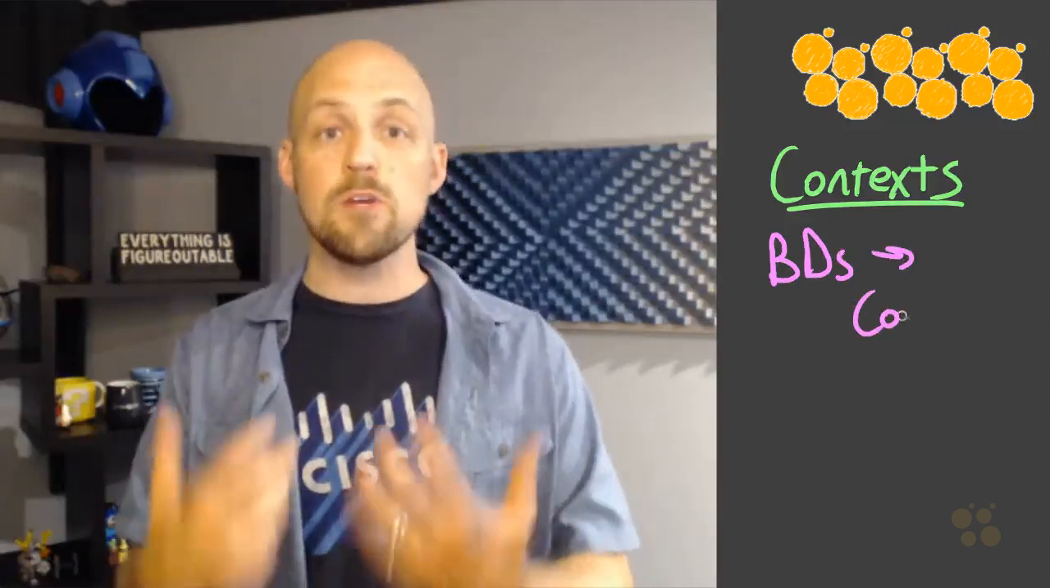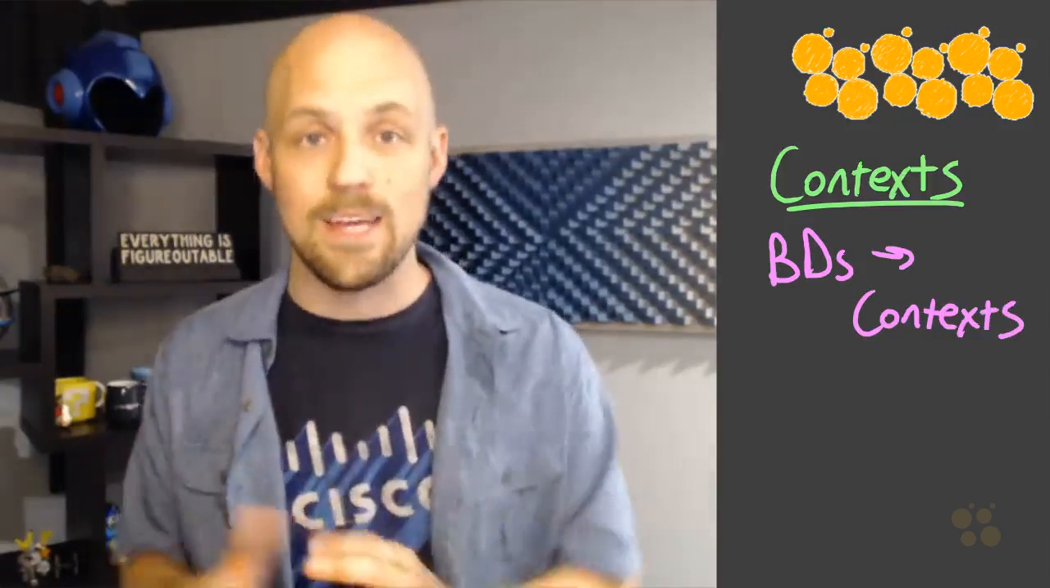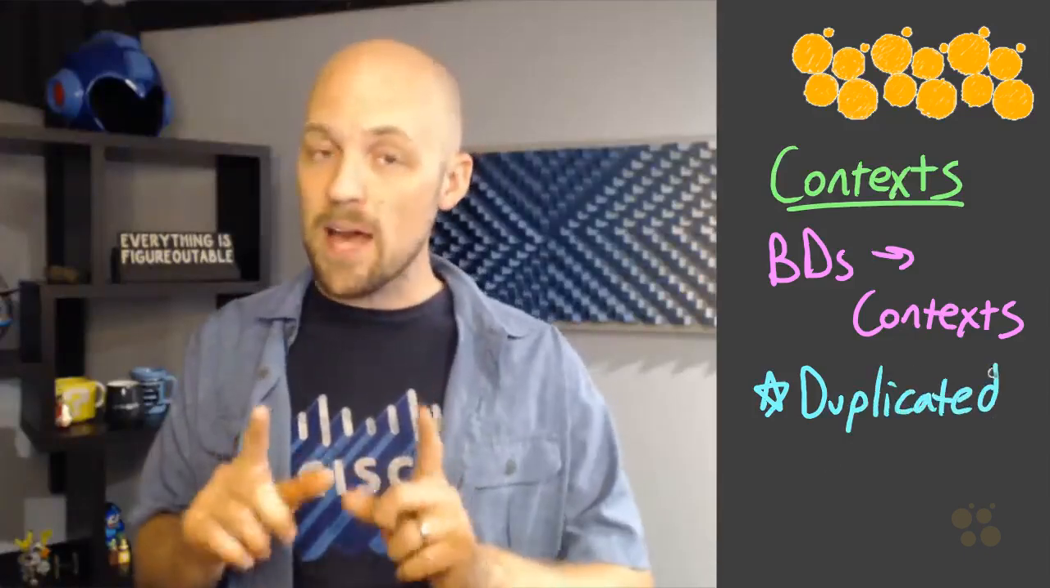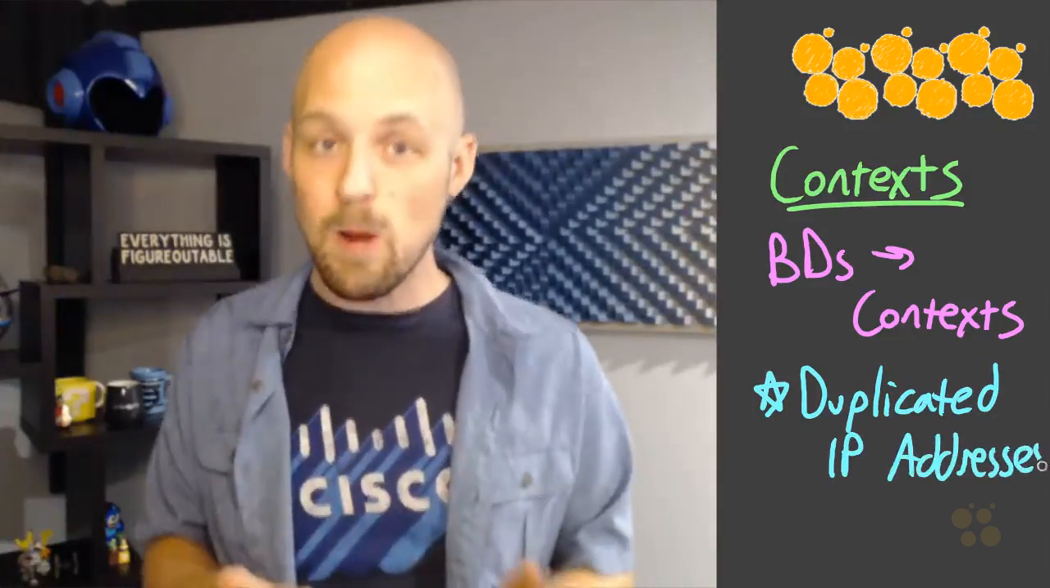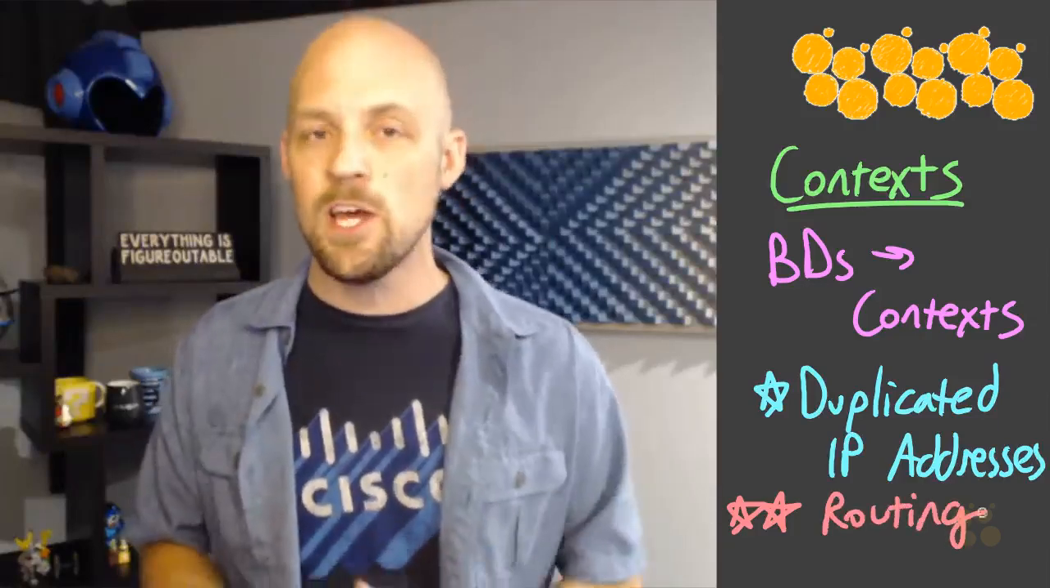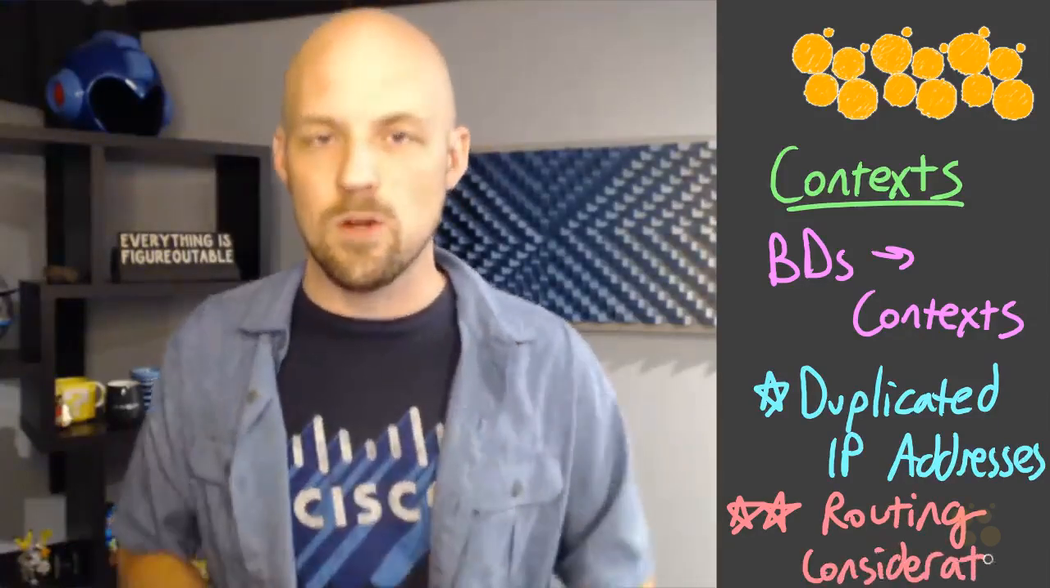Contexts are isolated layer 3 domains within a single tenant. We map endpoint groups to bridge domains, and then bridge domains we have to assign to a particular context. Now, contexts allow us to duplicate IP addresses, but keep in mind that there's no normal way to route between contexts. We would need to do some advanced feature configuration in order to route traffic between the two environments.